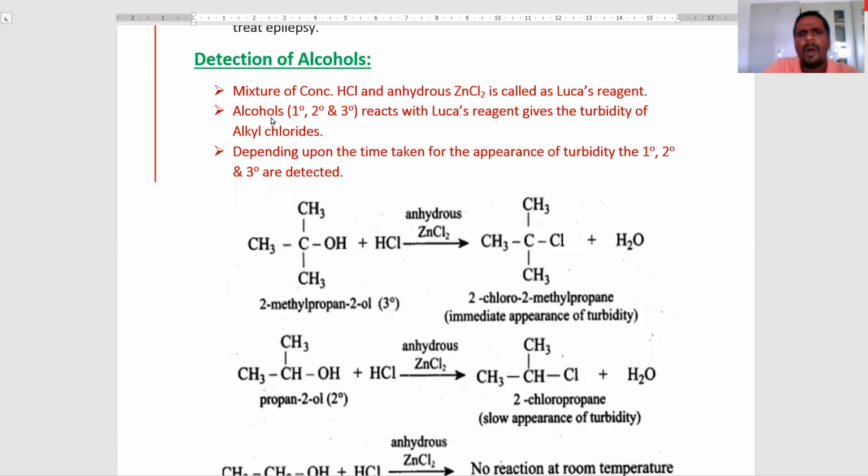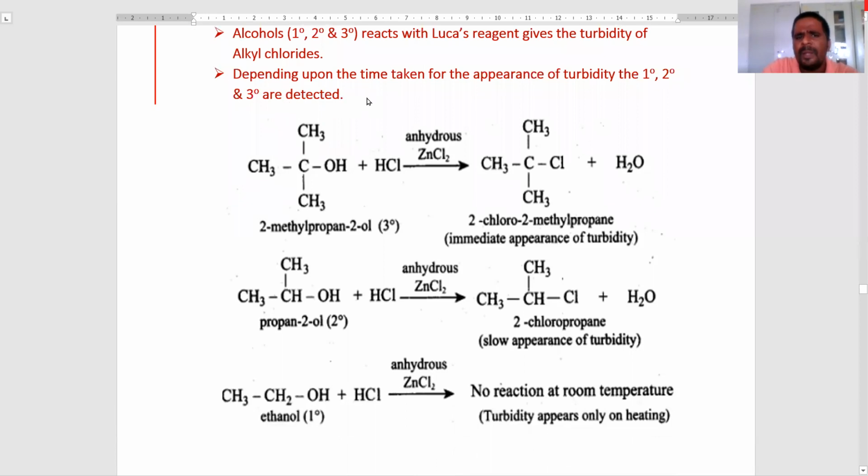Alcohols react with Lucas reagent to give turbidity of the alkyl halides, alkyl chlorides. Depending upon the time taken for the appearance of the turbidity, the primary, secondary, and tertiary alcohols are detected. Based on the time taken for the turbidity appearance, these alcohols are detected.